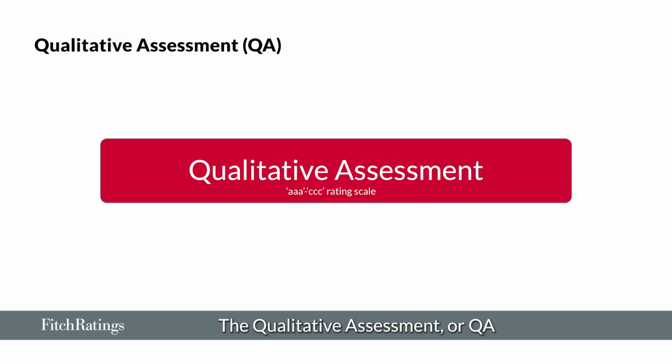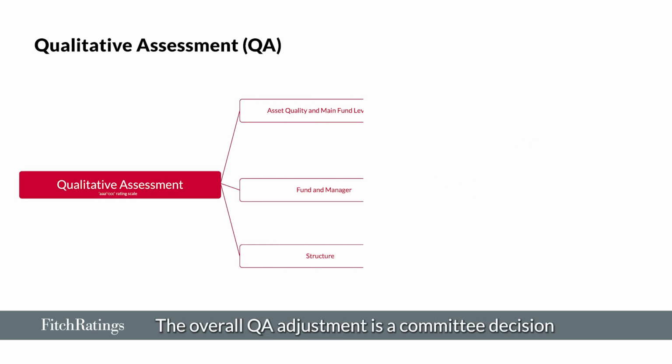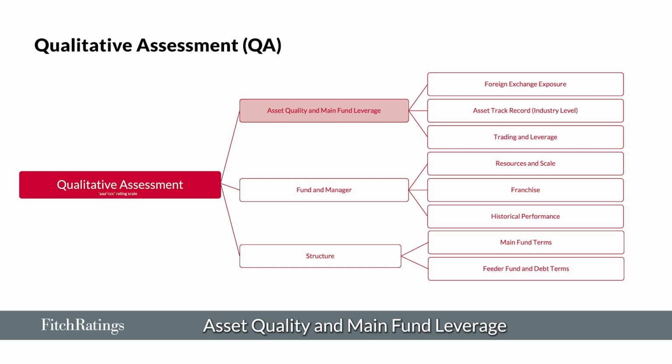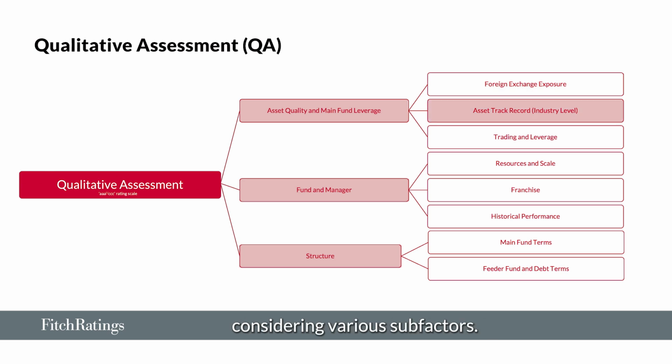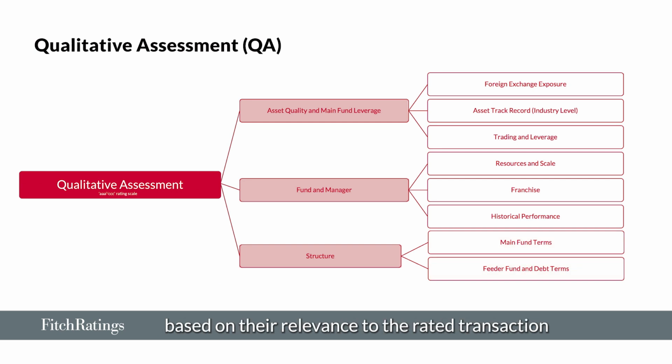The qualitative assessment, or QA, captures incremental risk relative to QRI. It is a notching adjustment to the QRI, which can be either neutral or downward. The overall QA adjustment is a committee decision based on indicative notching for the three QA factors: asset quality and main fund leverage, fund and manager, and structure. Each factor is assessed qualitatively, considering various sub-factors. Fitch may give more weight to individual sub-factors based on their relevance to the rated transaction.